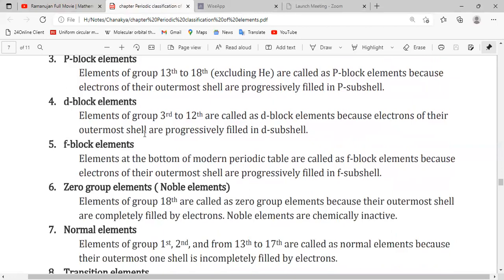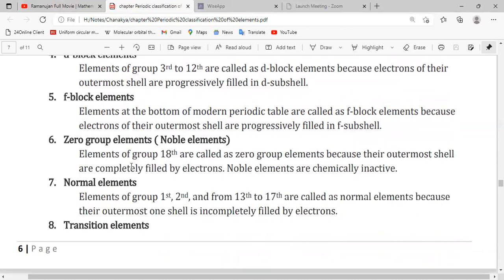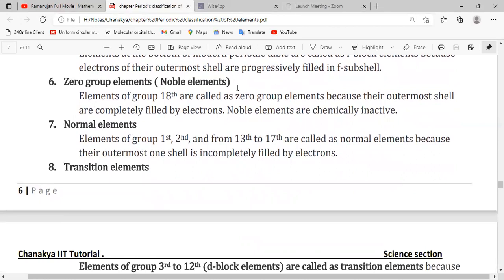Then likewise we have D block from group 3 to 12, and then the elements at the bottom of the modern periodic table are called F block elements. Then zero group elements are the noble gases, the elements of group 18, which have all their shells completely filled with electrons.